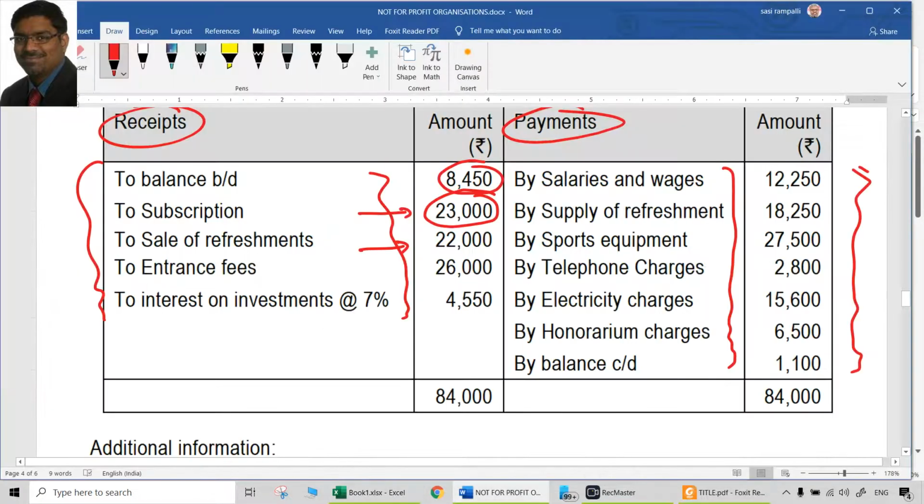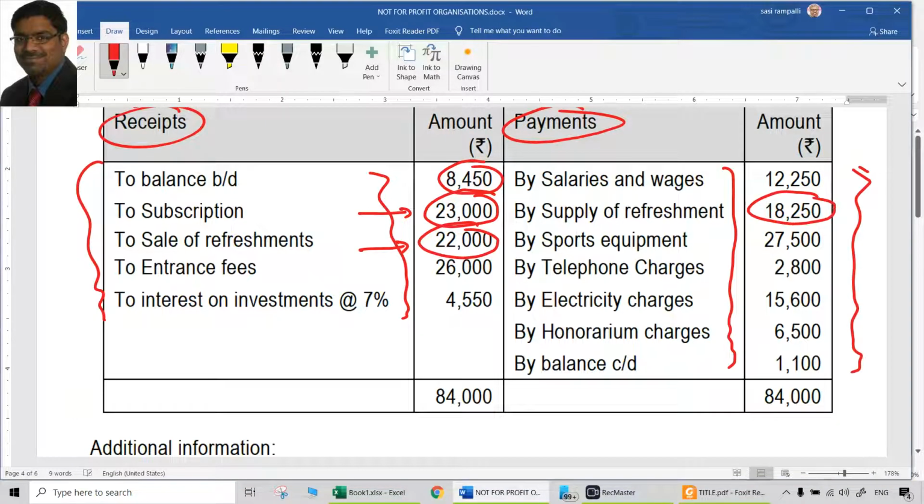But if there is anything which is a related expenditure to that, it is better to show them as a net amount. It's only a presentation issue. There is no rule like that. But presentation wise, it is always better to show these two things at one place, so that we will understand how much actual net proceeds have been received from the sale of refreshment.